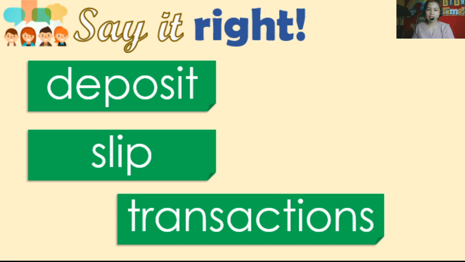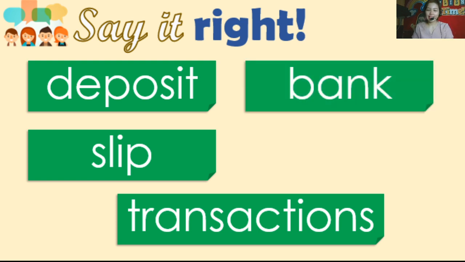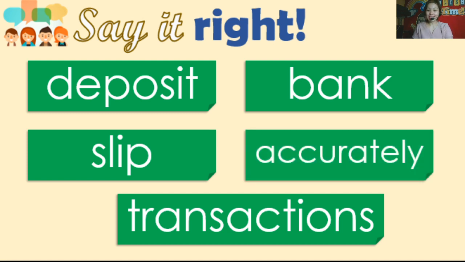Next one, try this. Transactions. Transactions. Nice. Next, bank. Bank. And last word, accurately. Accurately. Okay, great. That's very good.